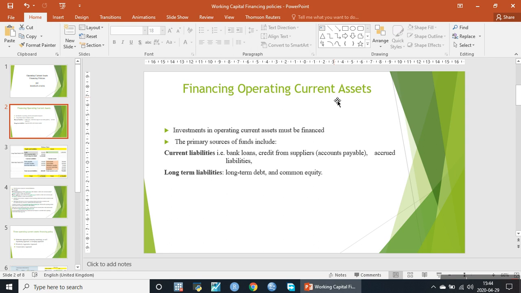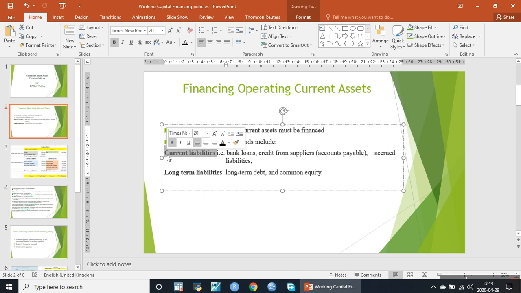Today we will discuss operating current asset financing policies, or financing operating current assets. Investment in operating current assets must be financed, and current assets can be financed through two main sources. One is the current liabilities and the second is the long-term liabilities.